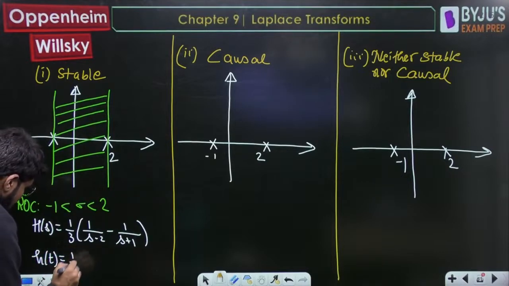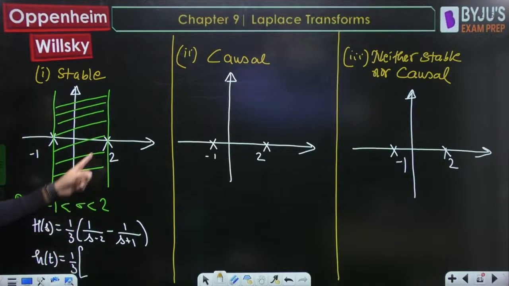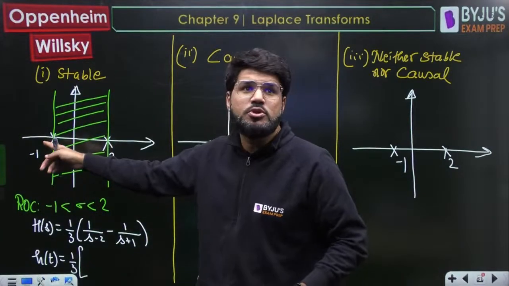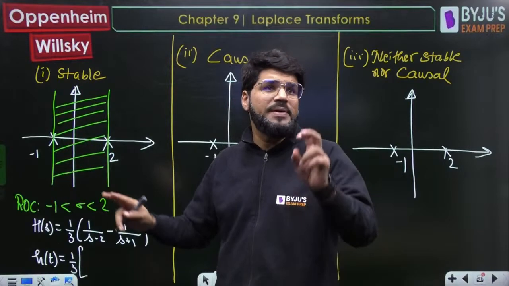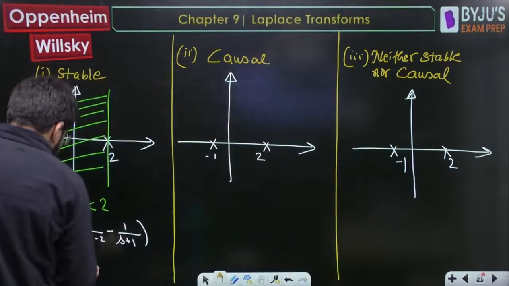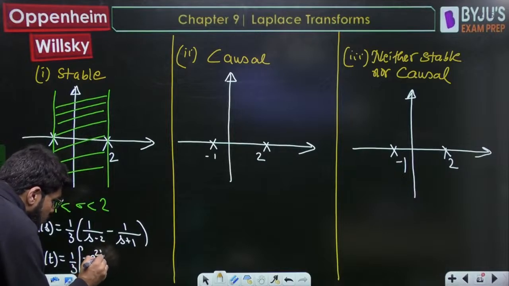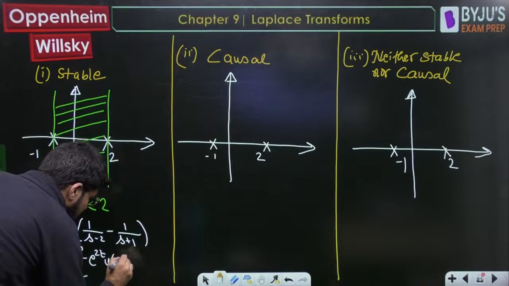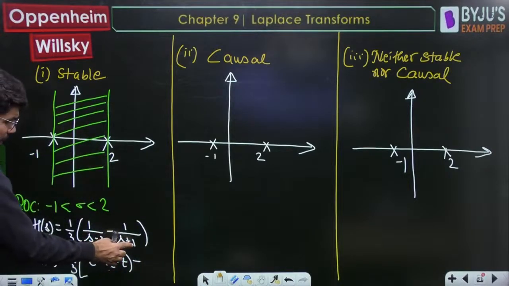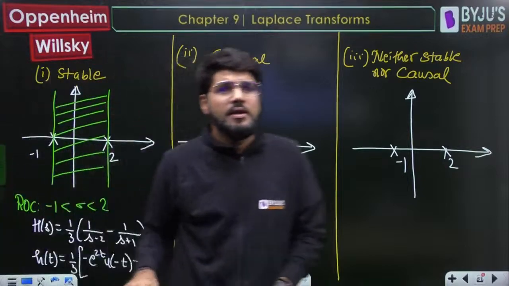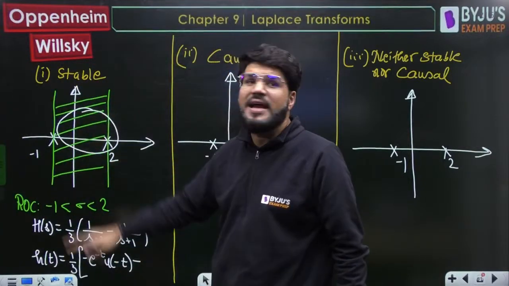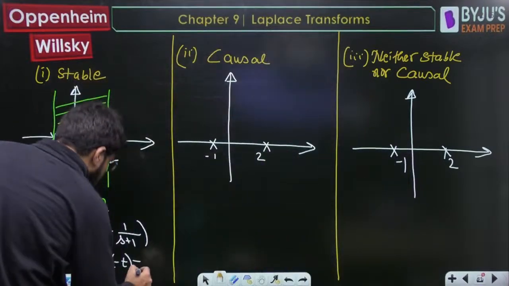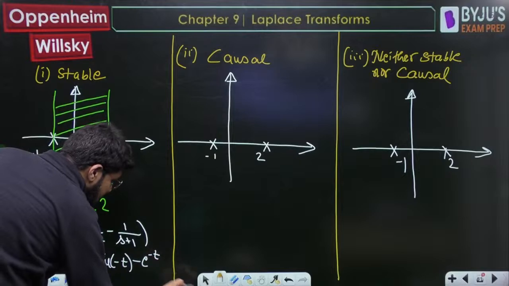Pay attention: you have to see with respect to each individual pole. With respect to the pole 2, ROC is towards the left. ROC towards left means the u(minus t) formula for 1 upon s minus 2, so minus e power 2t u(minus t). Minus, now the next pole will be minus 1, and with respect to minus 1, ROC is towards the right. Right means the u(t) formula, so the next part will have the u(t) formula, that is e power minus t u(t).